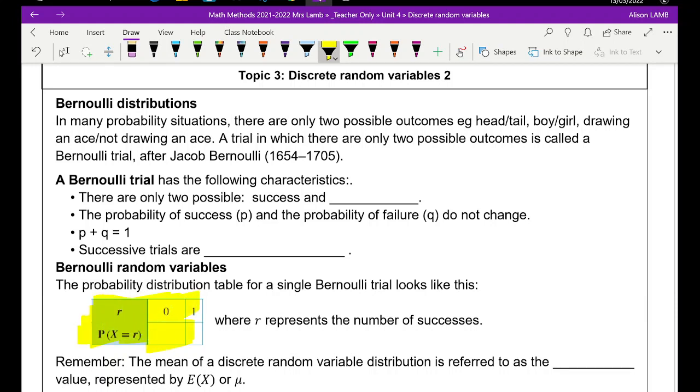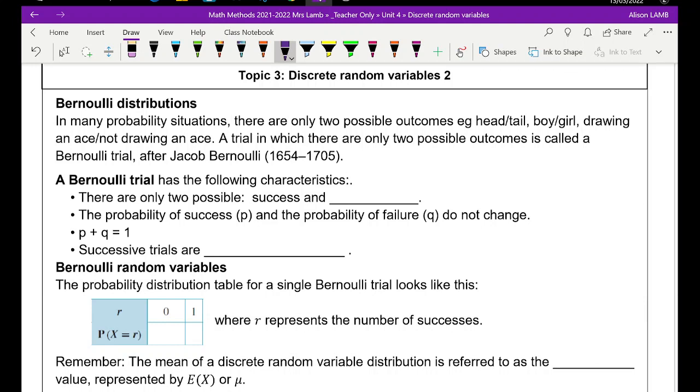You might remember some of the rules about those tables, where the sum of all the probabilities had to be 1, and all our probabilities had to be between 0 and 1. So let's get into that. We'll be revising our other rules for expected value and variance as we go in. I'm hoping that some of these things will come back to you quite quickly, because we did a bit of repetitive practice back in grade 11.